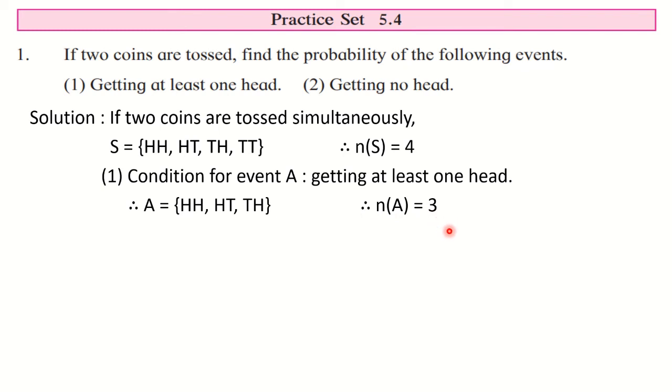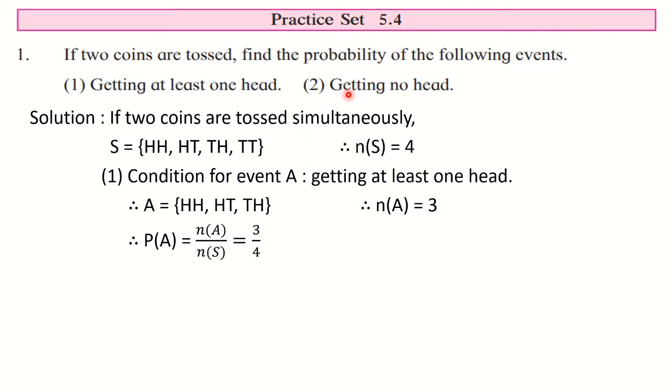Now we have to write down the probability. So write down the formula immediately. P of A is equal to n of A upon n of S. That is 3 upon 4. What you will always find is that the smaller number is in the numerator and the larger number is in the denominator. Got it? So this way you have to do it.